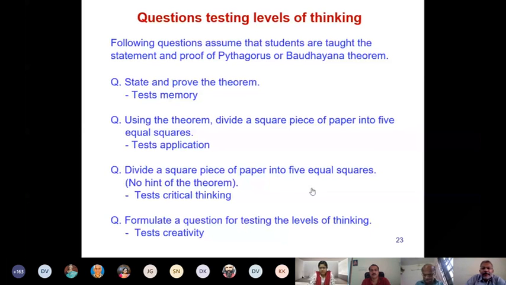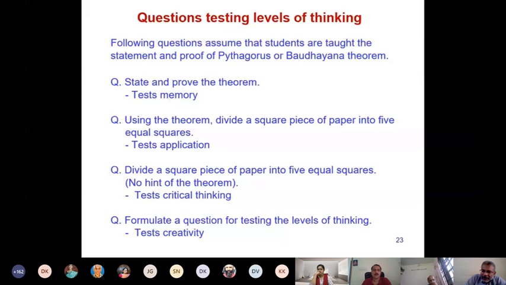My question is, in a mixed class with children with different levels of thinking, on an average, how many questions in each category? Because usually creative or the higher level of thinking might be very few students. So how do we divide? Say we have 10 questions. What percentage should be allotted to remember, analyze, and so on? So that is why I have given you some sort of an idea, maybe 30-40% at memory level,